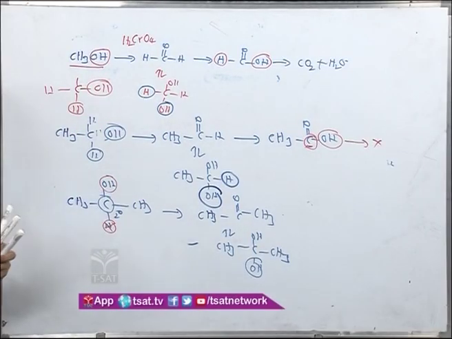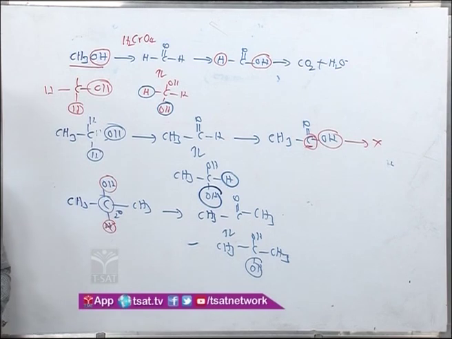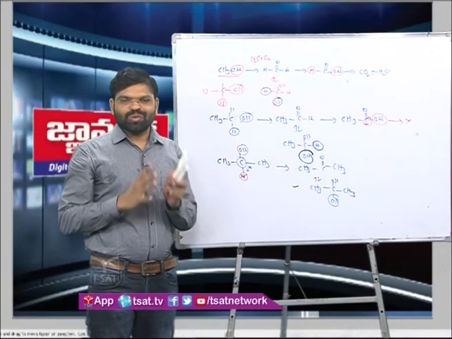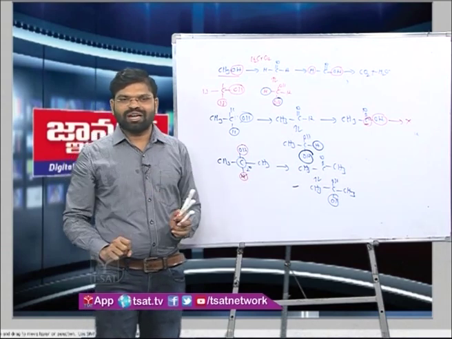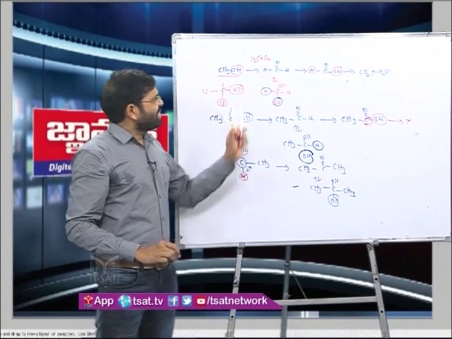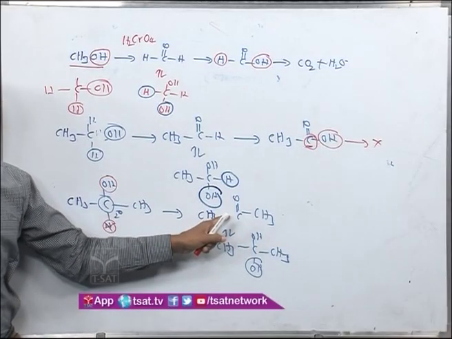Carbon-hydrogen bond energy is lower, we can break the carbon-hydrogen bond easily in comparison to a carbon single bond carbon. So, carbon single bond carbon bond energy is higher in comparison to carbon-hydrogen. Thereby, this process is taking place, but when it comes to the carbon-carbon bond, this process stops.